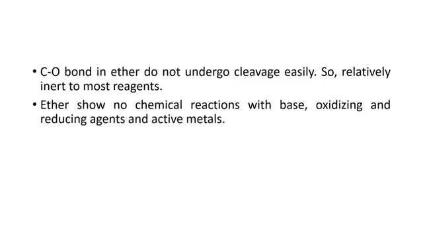In addition, ether does not show any chemical reaction with base, oxidizing agent, reducing agent, and there is no chemical reaction with active metals. That's why you give the statement ether is stable, chemically inert, but they can be used as a solvent in many organic reactions which take place in the laboratories.